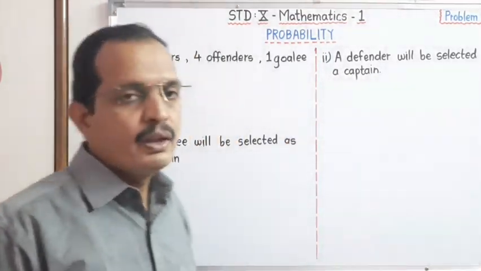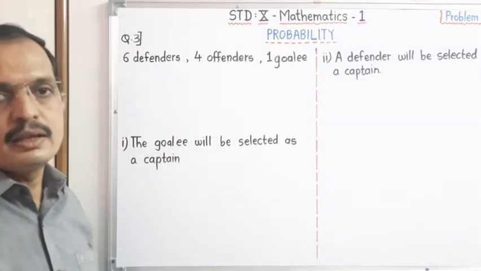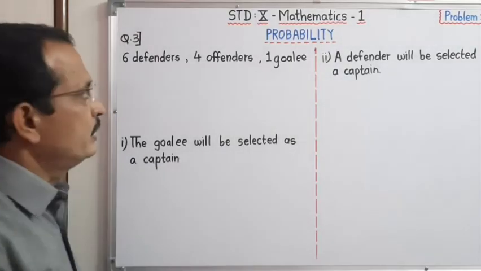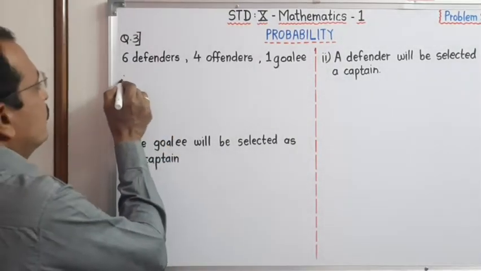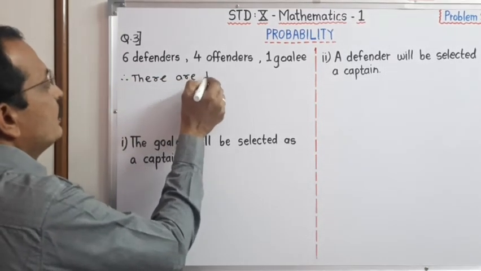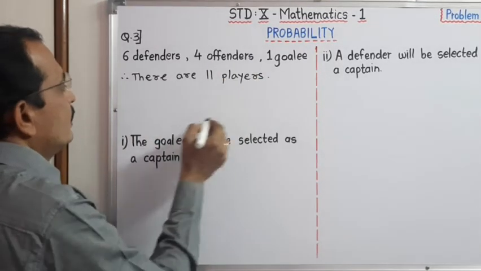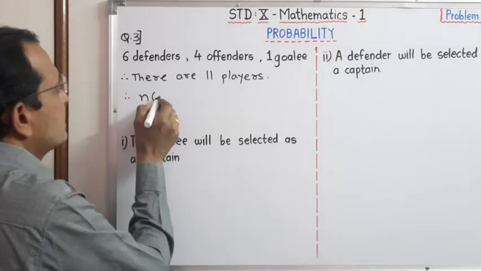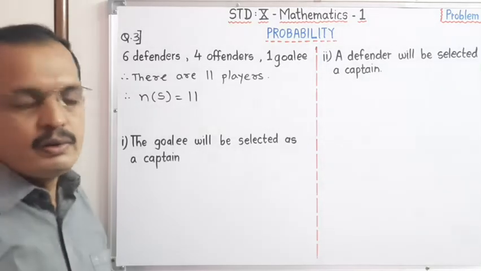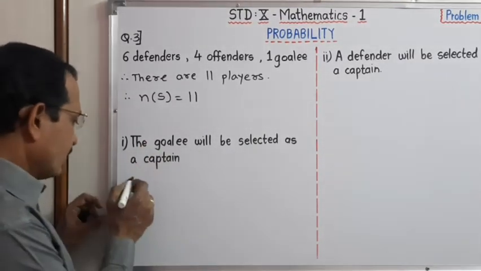The first event is that the goalie will be selected as a captain, and the second is that a defender will be selected as a captain. Dear student, first of all we have to find the number of S, that is, sample points, and then we have to find the probability. There are 11 players. Therefore, n(S) is equal to 11. Then the goalie will be selected as a captain.